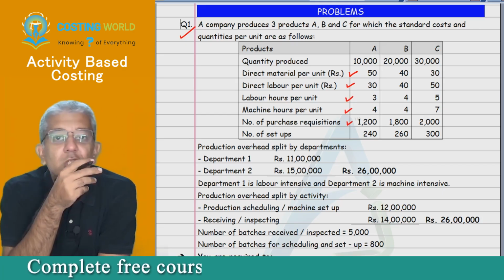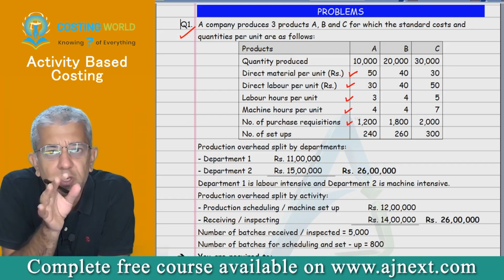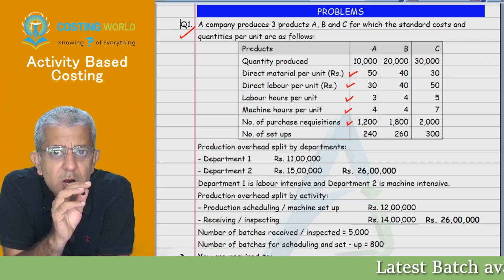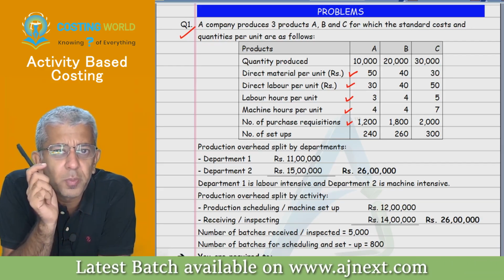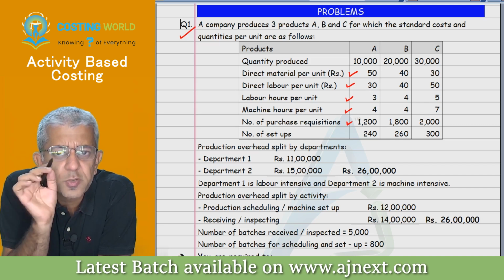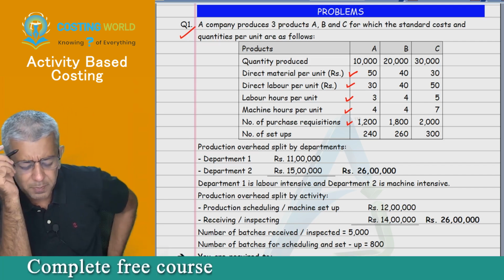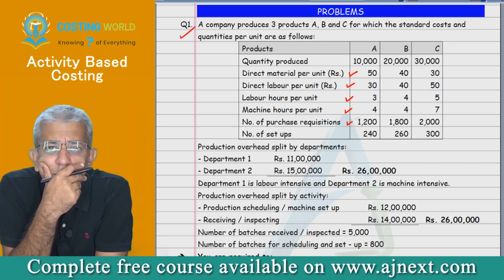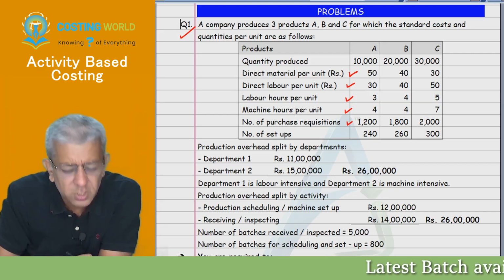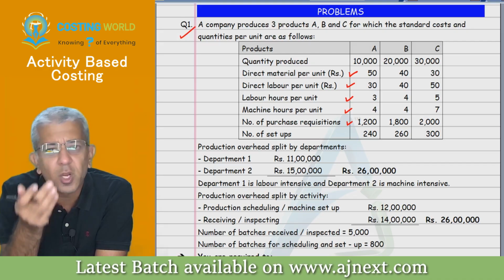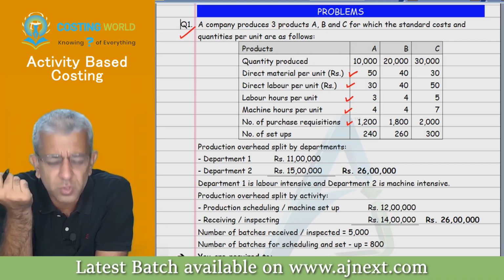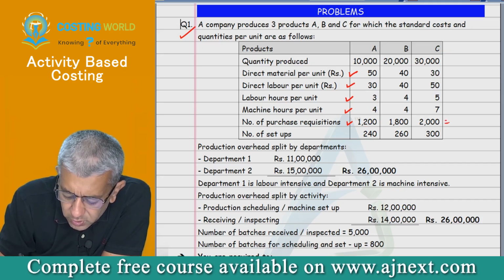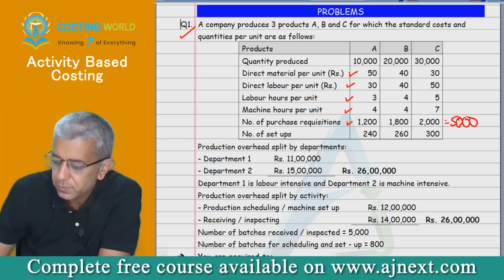Number of purchase requisitions. Now some words you should be knowing. I think most of the words you will be knowing also. We all have done the purchase requisition form in material costing. You all heard of that? Whenever we want to purchase, there is a request form that goes, purchase requisition. So ultimately purchase requisition will result in an order of the material, no? So in this particular case, purchase requisitions means number of orders only. Whenever we give a request for purchase, after that we will start to purchase also, no? So therefore this will be number of orders. 1200, 1800, 2000, just total it up please, 5000.